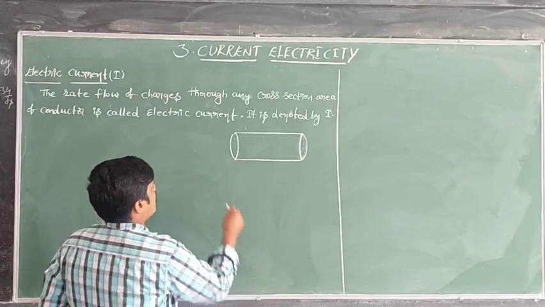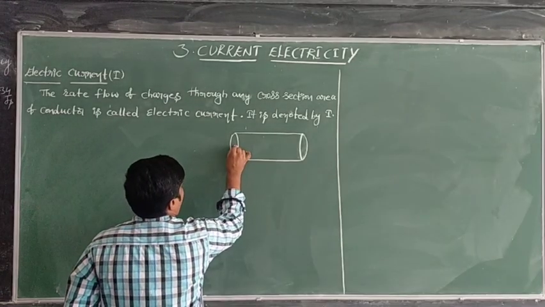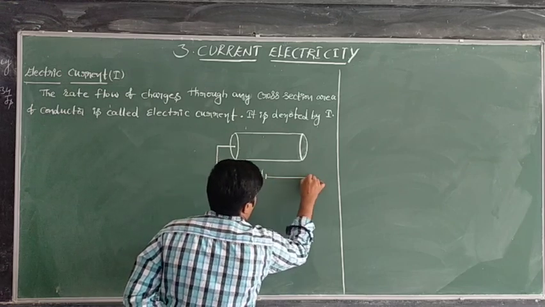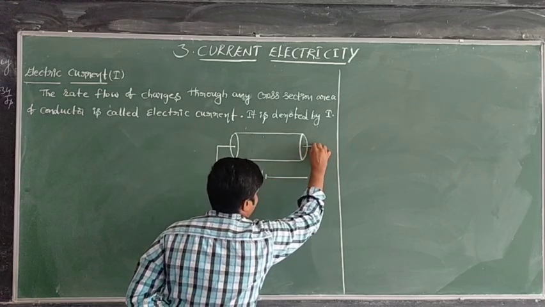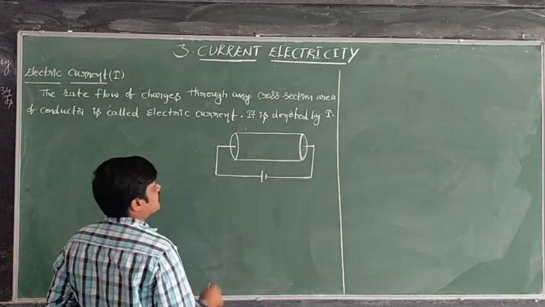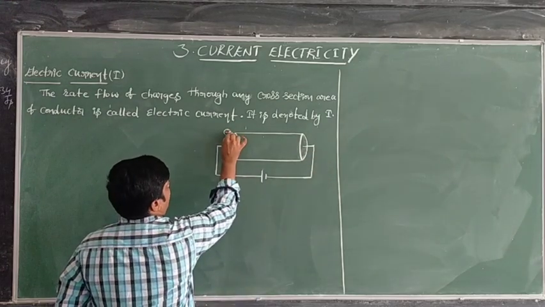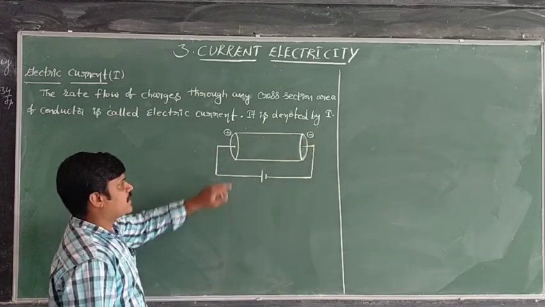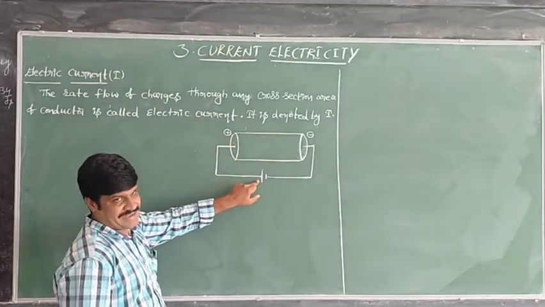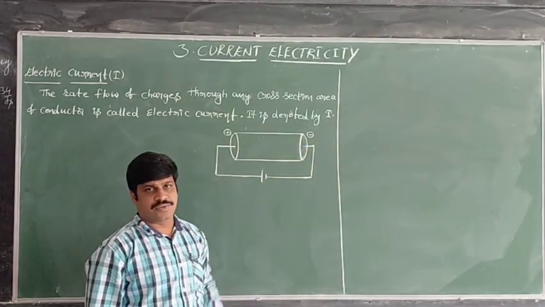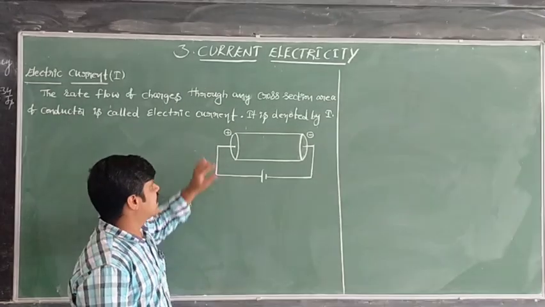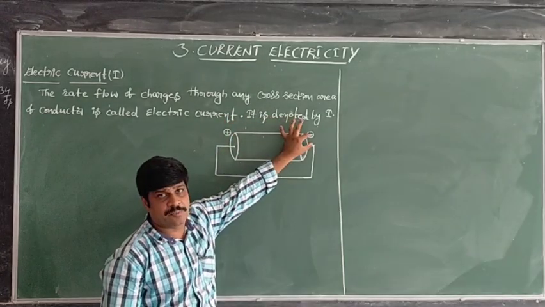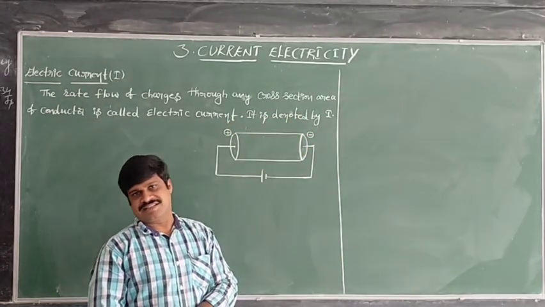Now suppose this conductor is connected to a battery like this. This point has positive charge. The first end of the conductor is connected to the battery positive and the other end is connected to the battery negative. That means at this point higher potential exists, and at this point lower potential exists.